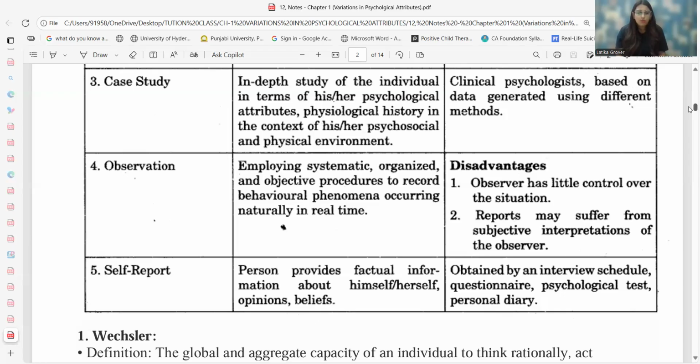It can be my strong belief system, my opinions, my interpretations, my suggestions. Anything related to my own self will turn out to be a part of my self-reporting measures. So, self-reporting measures can be carried out by conducting various interview schedules, by having questionnaires, by conducting the psychological test, or maybe by writing a daily diary that belongs to me only. This is how we are able to gather the information about self-reporting as a tool of psychological attributes.